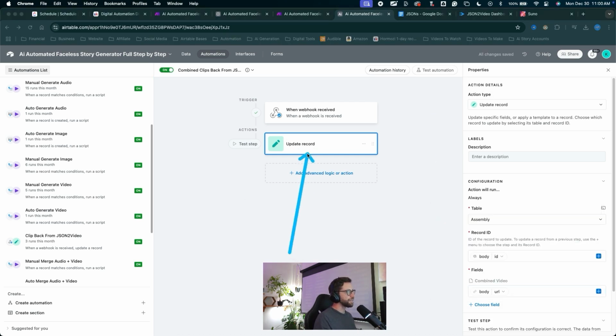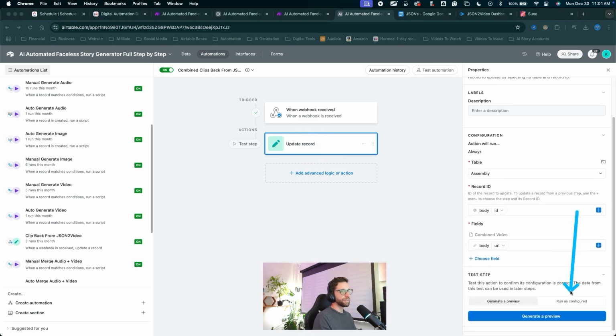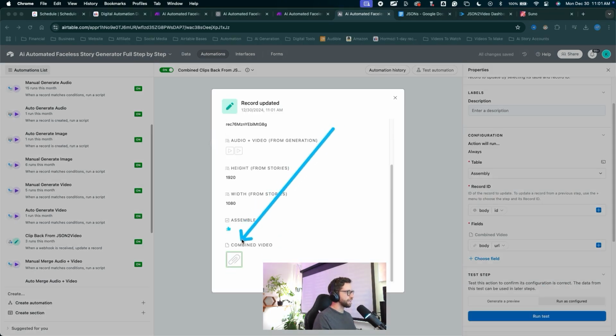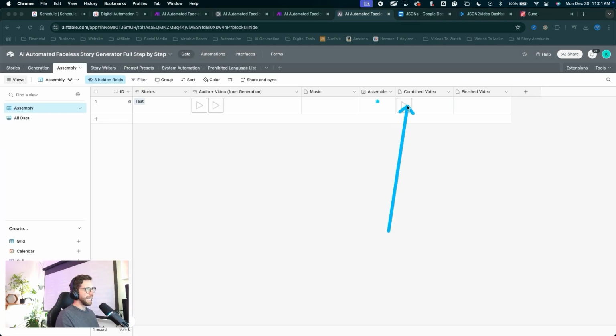And now we can manually run this automation for the first time to get that record to update. Let's scroll down, choose run as configured, click run test. And if we scroll down, we can see the updated record. We have that video now in our combined video field. So I'm going to jump back into the data, and there it is. Guys, that is it for this automation chain. One more to go to finish off the video.